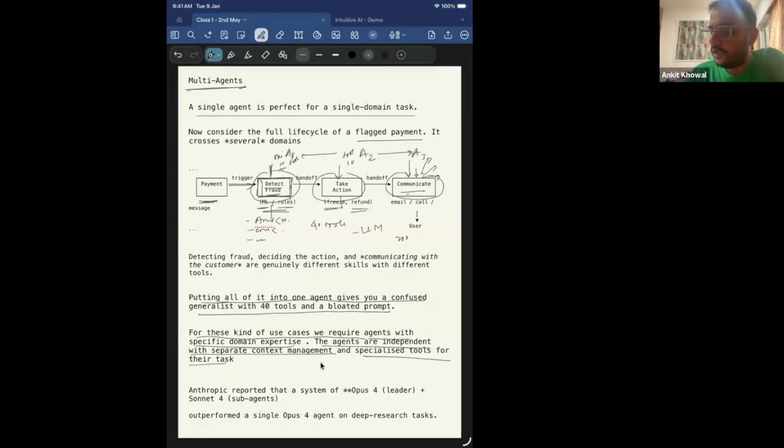I should not provide the tools or the rules of how to detect the fraud, right? I can split this down. Basically, if I take this whole task and break it into multiple agents, right?